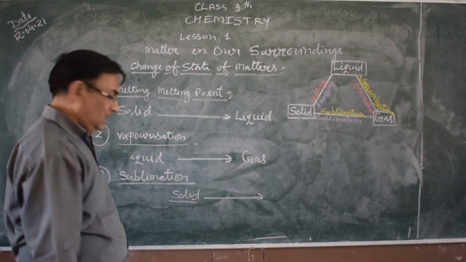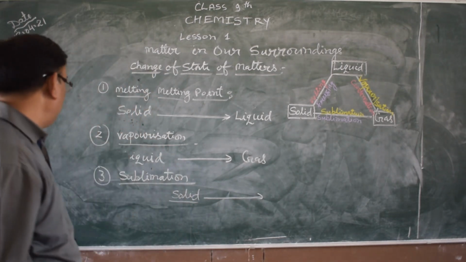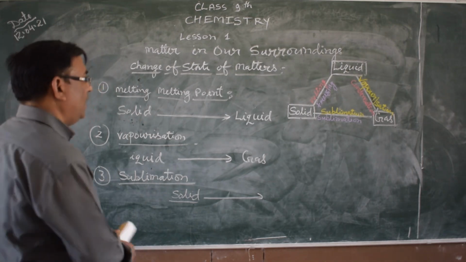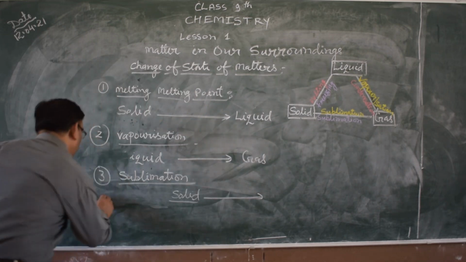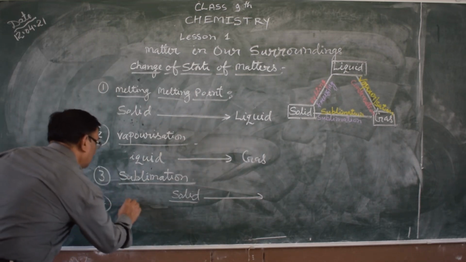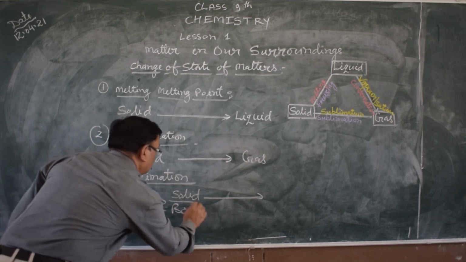Third, boiling and boiling point. Condensation. What is boil and boiling point?